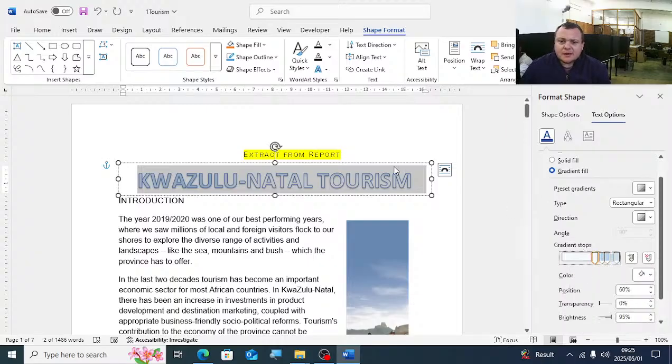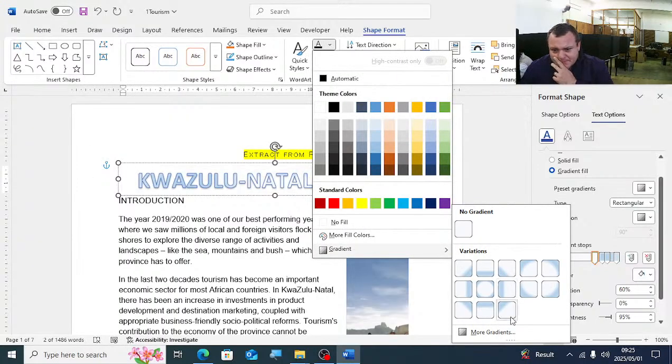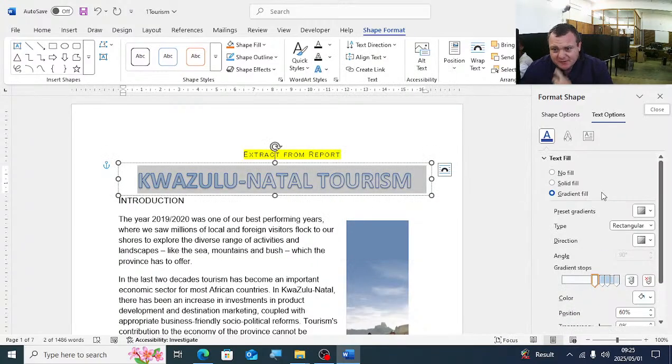Again, guys, easy. You'll select it. You'll go to text fill, gradient fill, more gradient fill. So you'll have the pane on the right hand side. You'll select gradient fill. You'll select your type rectangular, and you'll say the gradient stop of the first one should be 60%. It's not that difficult, but it is a bit of a mission to get there.